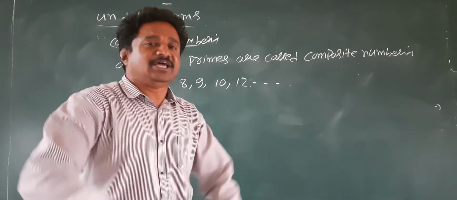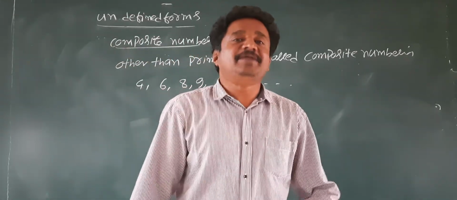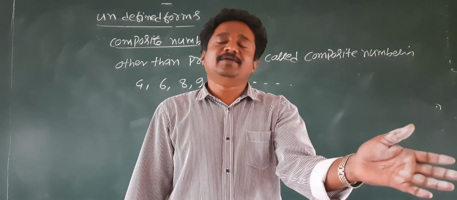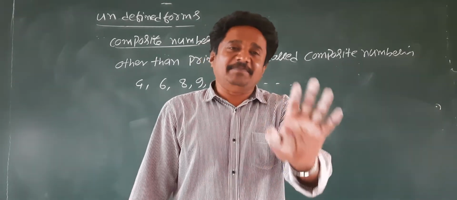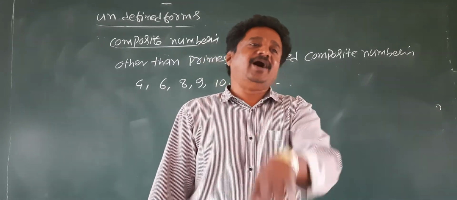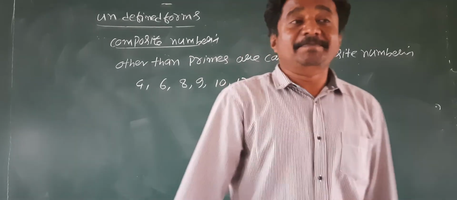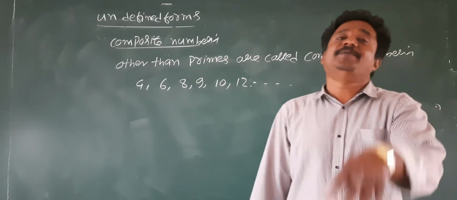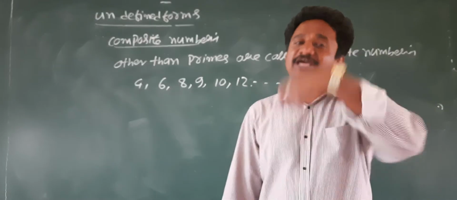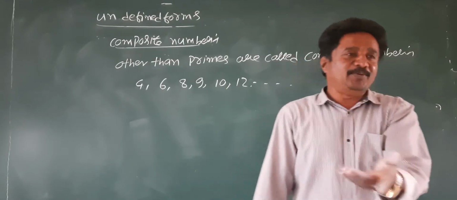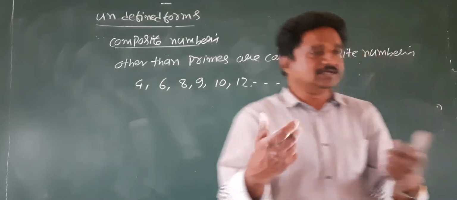The numbers which can be divided are composite numbers. The numbers which cannot be divided are primes. That is the difference.